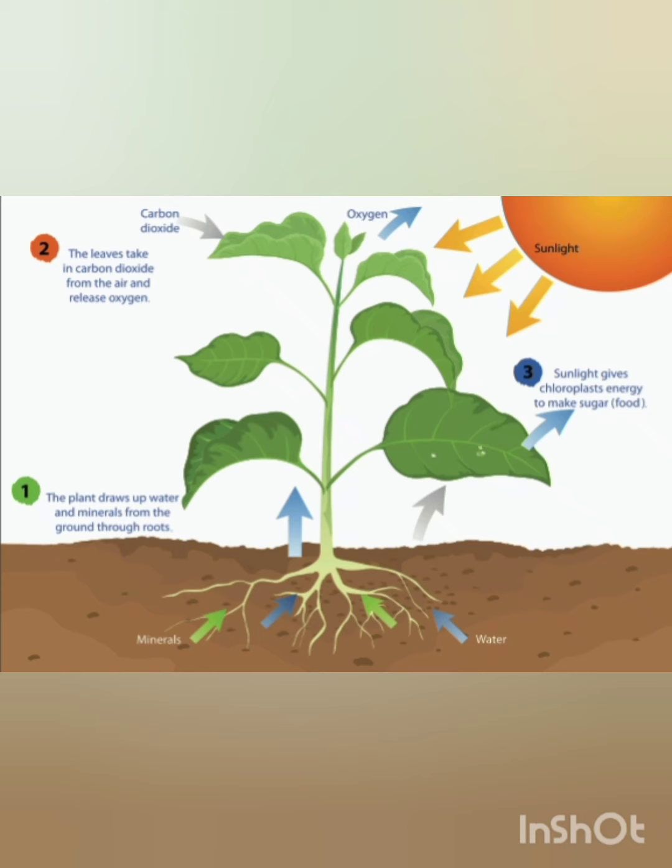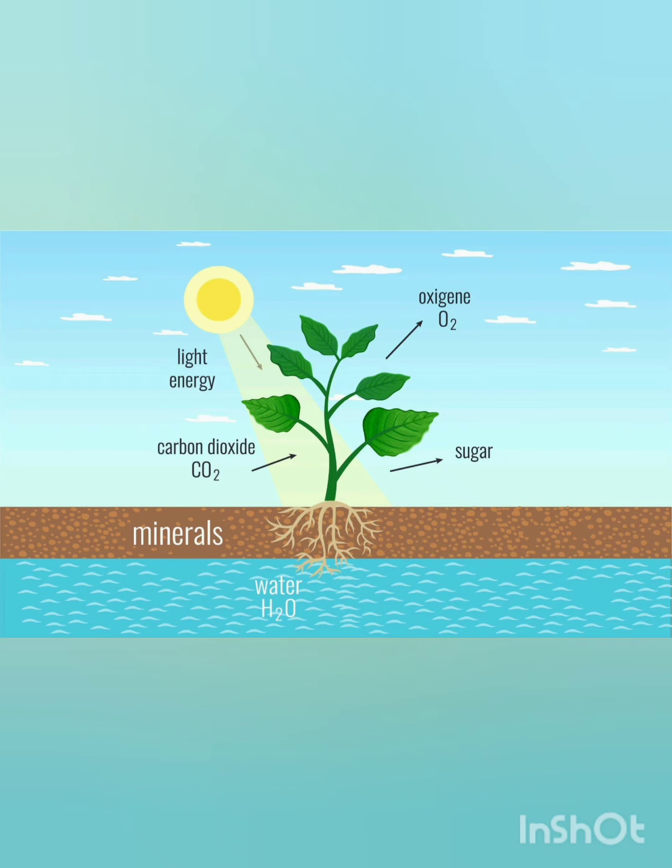Once again, autotrophs are organisms that can produce their own food by using light, water, carbon dioxide and other chemicals. So they are also known as producers. Here we can see plants prepare their own food, so plants are an example of autotrophs.